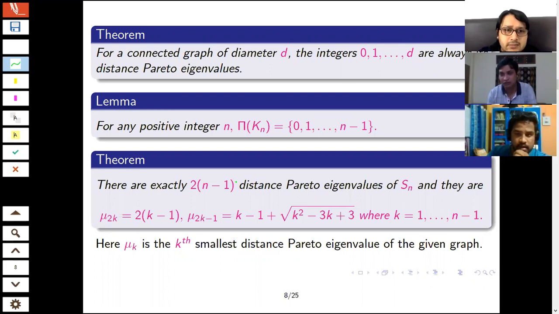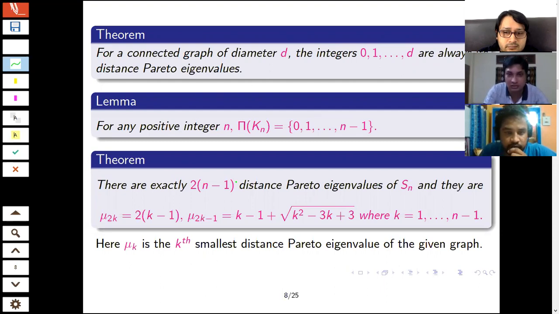Always the eigenvalue. Yes, yes. So in case of the complete graph, some more eigenvalues. 0 and 1 are not only eigenvalues of the distance matrix of the graph of order n. But in any other graph, we'll discuss this one. Hello? Deepak, can you repeat? I guess you are freeze for some time, like 30 seconds.